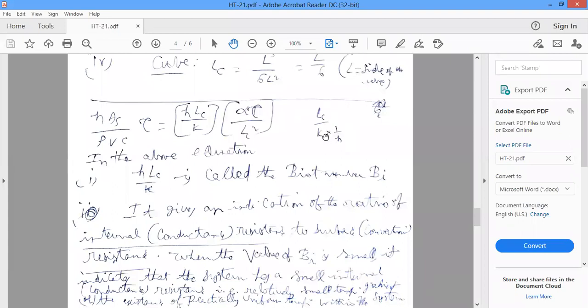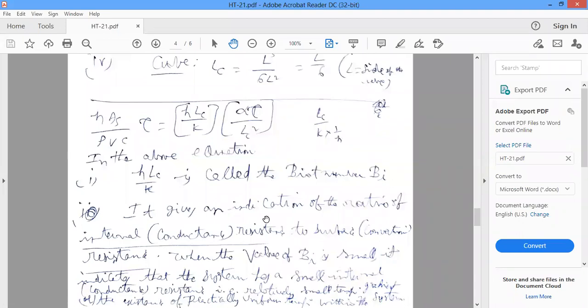For unit area, LC by k into 1 by hA. Area gets cancelled. So LC by k divided by 1 by h. This hLC by k is the Biot number.